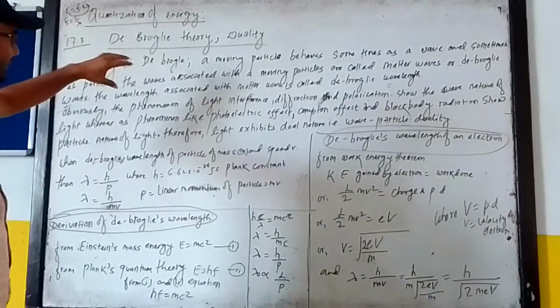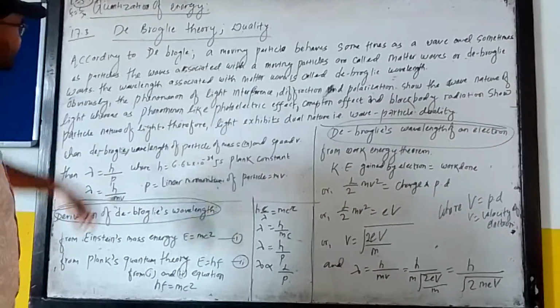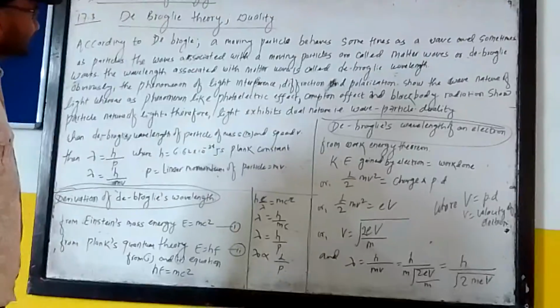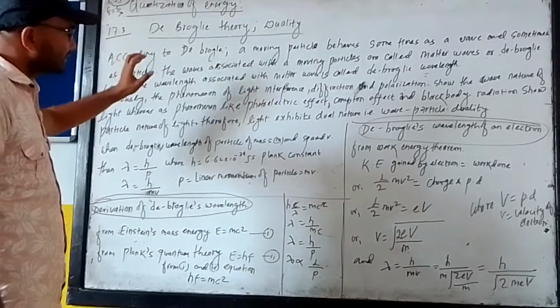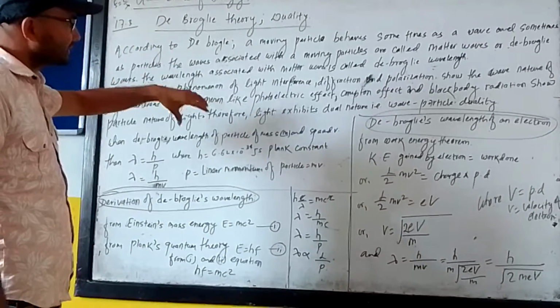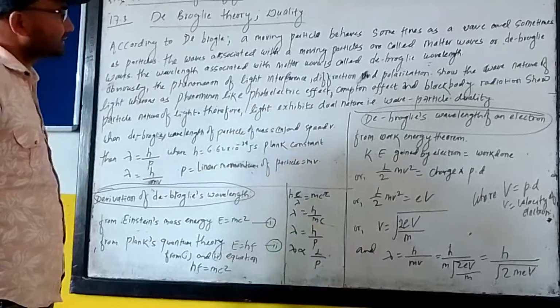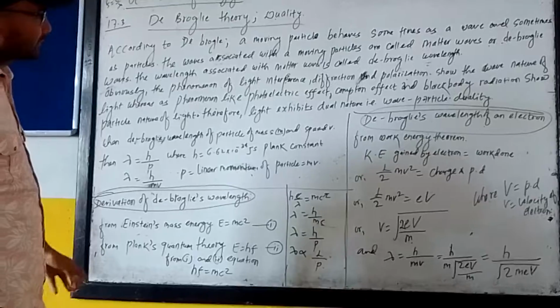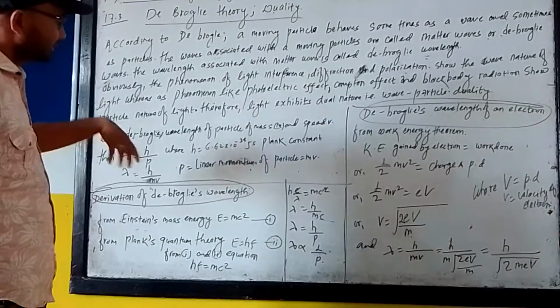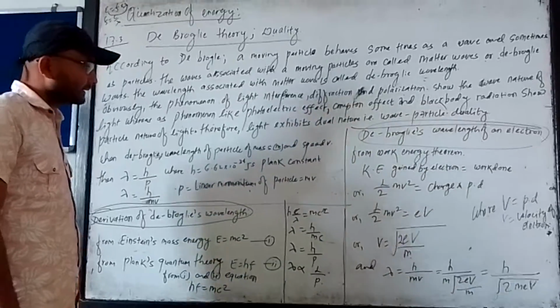Whatever is described here in this de Broglie theory is about the nature of light or moving particles. As the sum of all these things, you should understand that light exhibits two natures: sometimes it acts as a wave, sometimes it acts as a particle. That is about this de Broglie theory.